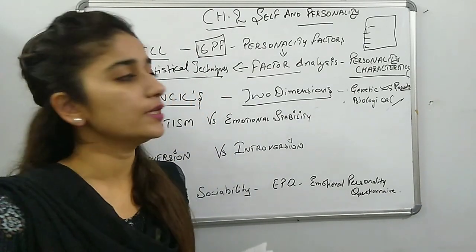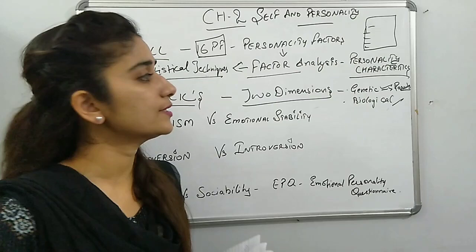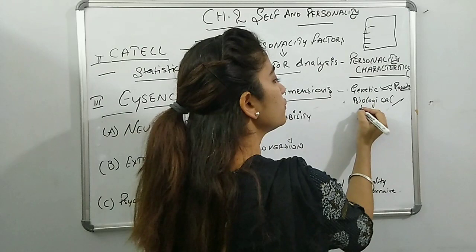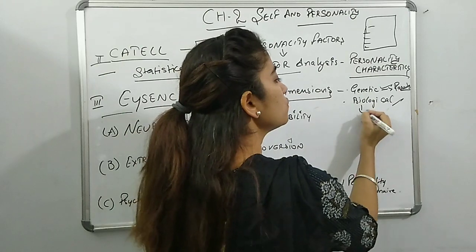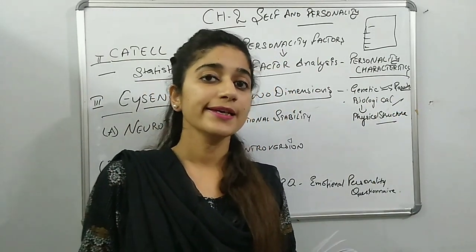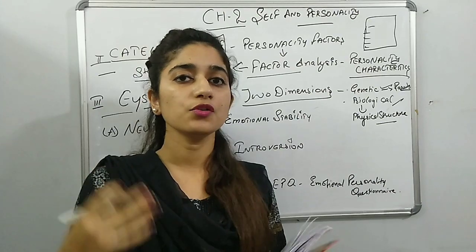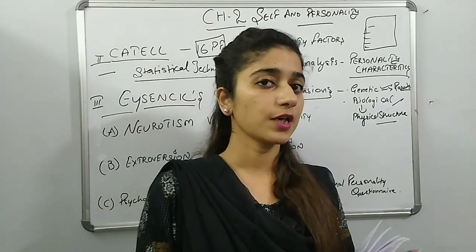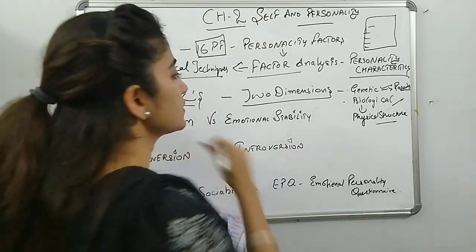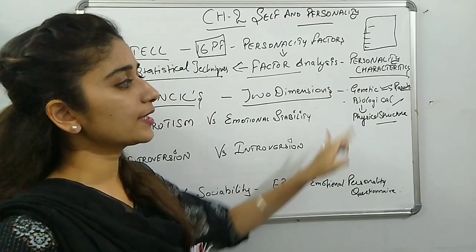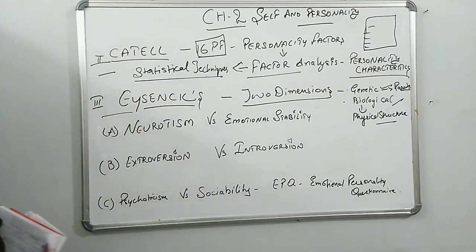The biological factor is related to your physical structure, your bodily figure, muscular build, all of which was described in the type approach of Sheldon. Similarly, Eysenck also told about two dimensions based on genetic and biological factors.